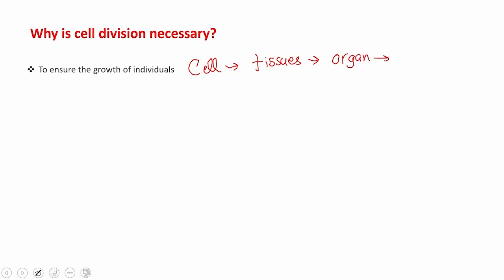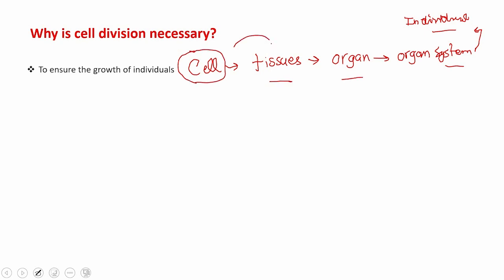And organs make up organ systems. Organ systems give rise to a complete individual. This is the cellular hierarchy we discussed in detail in grade 6. So, all the structures that make up an individual are made up of cells.